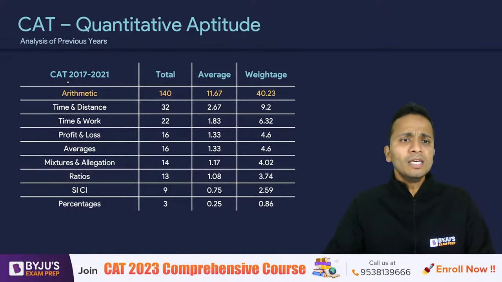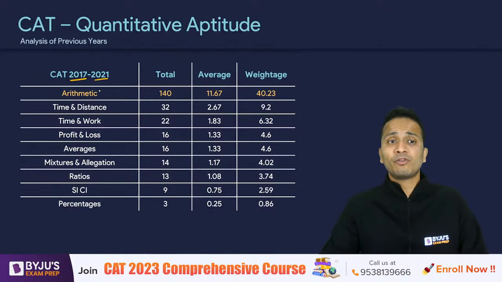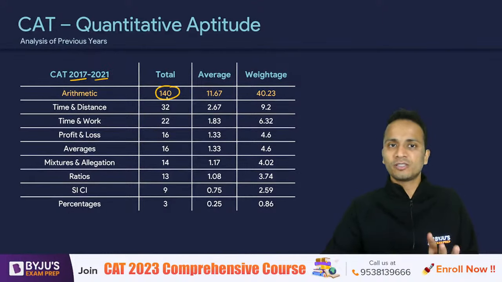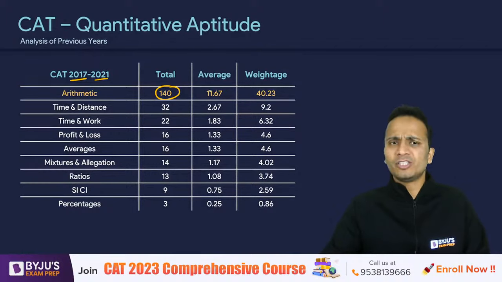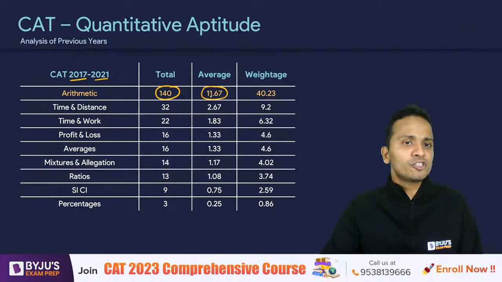Okay, now I have analyzed CAT 2017 to 2021, and from arithmetic a total of 140 questions have appeared including all the slots. Okay, so on an average 11.67 questions have appeared in every slot from arithmetic.